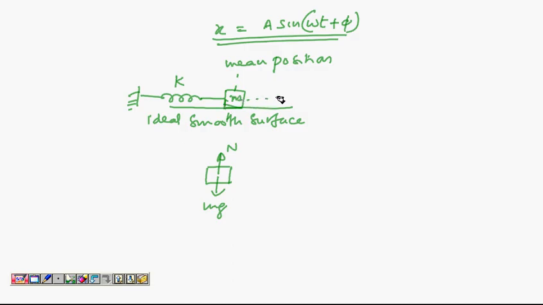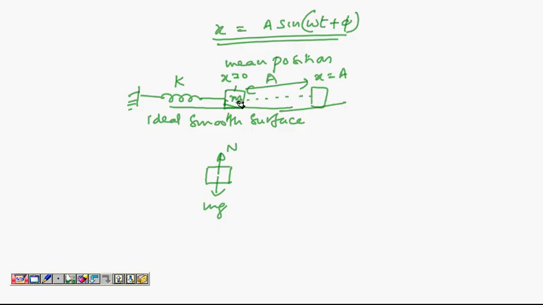Now from equilibrium position, I have pulled this block to a distance a and released. So what will happen? This block starts coming down. If you take this as x equal to 0 origin, this is x equal to a. So maximum value of x is a. That happens when sine omega t plus phi is 1. Remember, maximum value of sine is 1. So I have pulled this block by a and released. So a is the maximum displacement from mean position, called amplitude. If I release the block here, it starts moving.